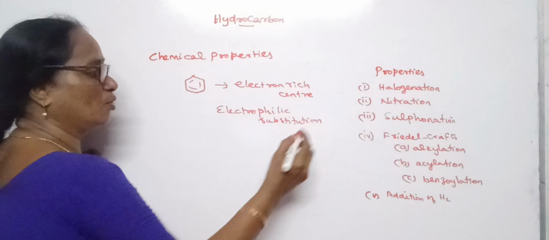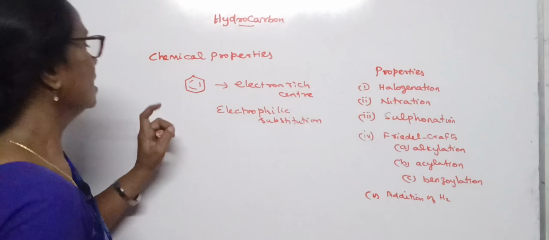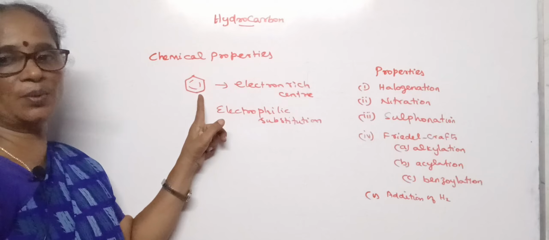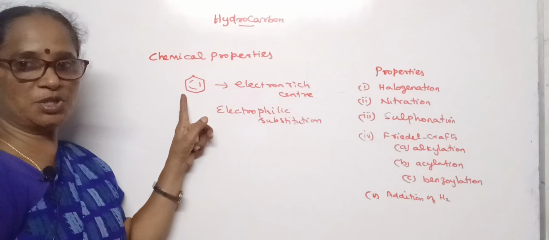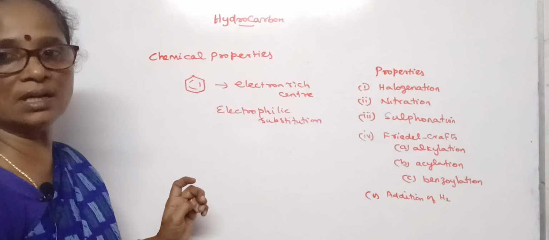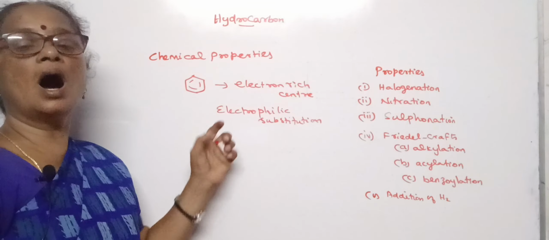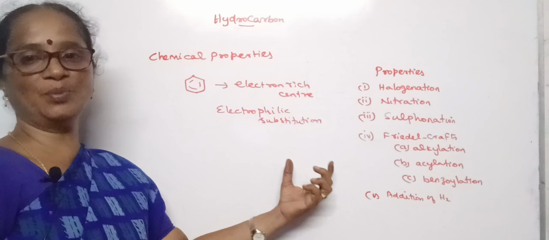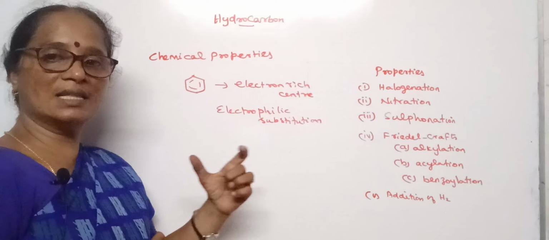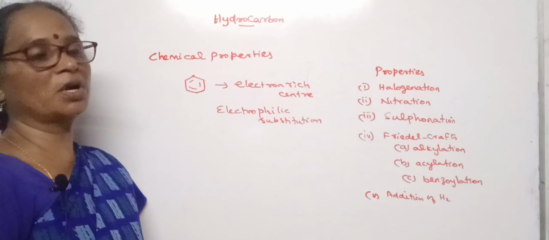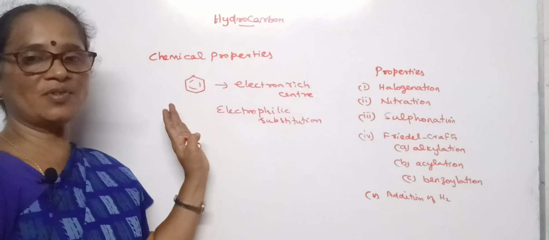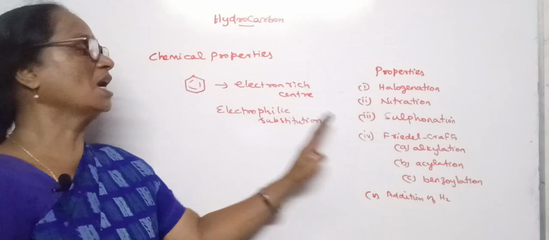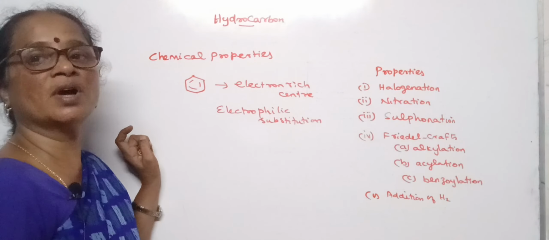In electrophilic substitution reaction, the hydrogen atom of the benzene ring can be substituted by a halogen, nitronium group, sulfonium group, methyl cation, acyl group or benzyl group. Due to the replacement of hydrogen by such groups, we will get derivatives of benzene.